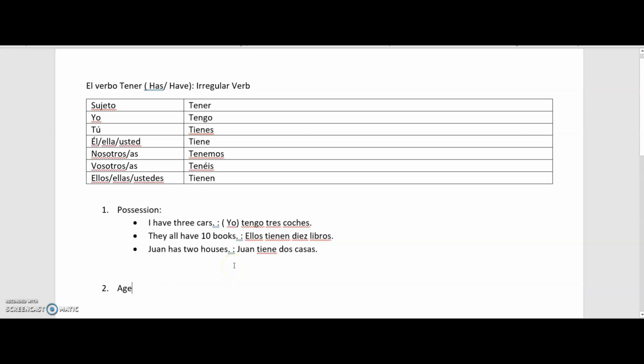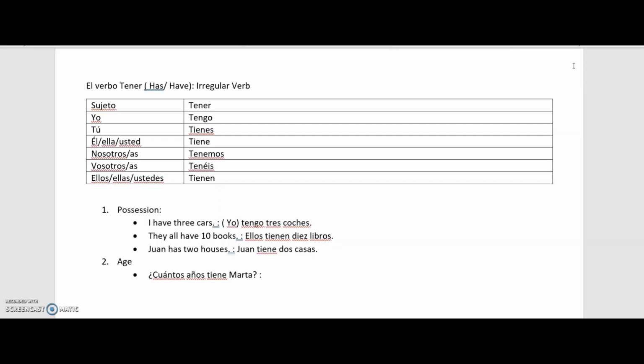A very important use of the verb tener is to tell age, whether you're telling your age to somebody or whether you are asking someone's age, we always use the verb tener, always. There is no exception to this rule. We always use the verb tener to tell the age or to ask for the age.